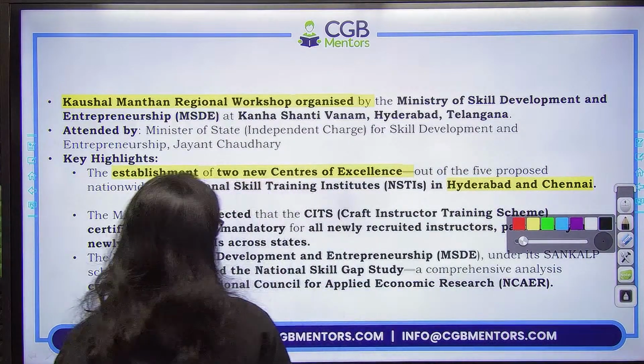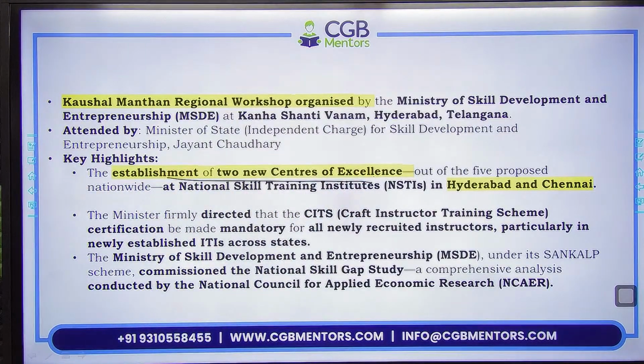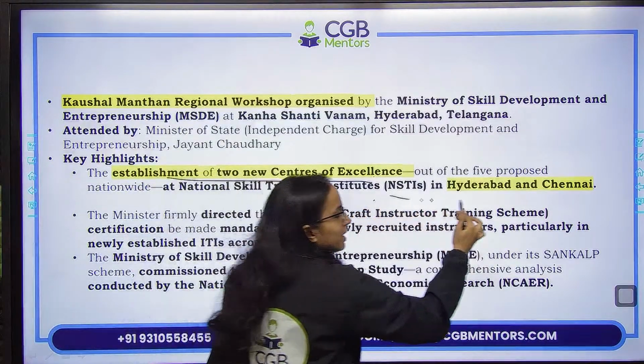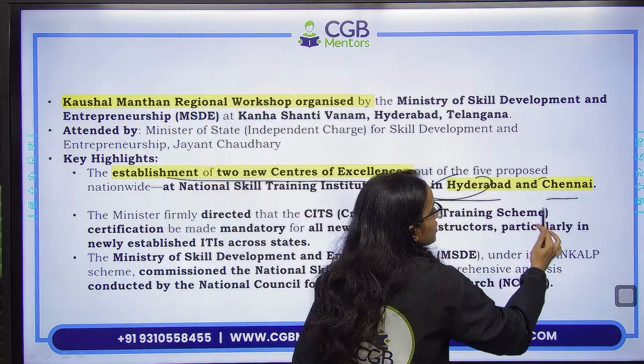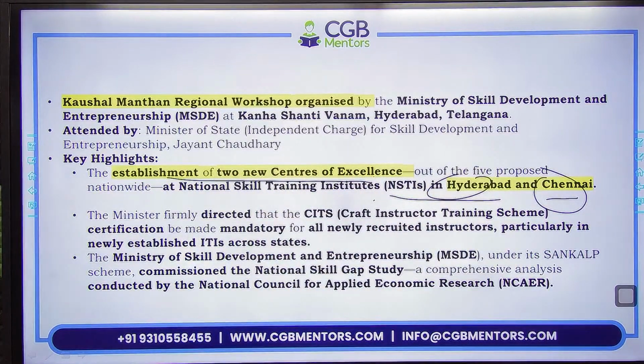Establishment of 2 new centers of excellence. They were announced. नए centers of excellence हैं, 2. They were announced in Hyderabad and Chennai. Okay. So basically, National Skill Training Institutes in Hyderabad and Chennai. Remember these 2 locations. Out of 5 which were proposed. तो 5 proposed थे, उसमें से हैदराबाद और चेन्नई यहाँ पर है.